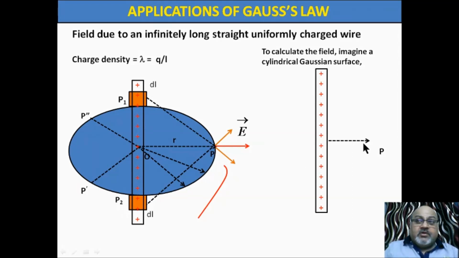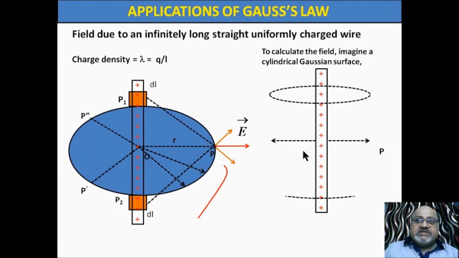So now, for that, similarly, one point will be on this side, up at the same distance, like P, opposite to P, one point is there, because symmetry is cylindrical.